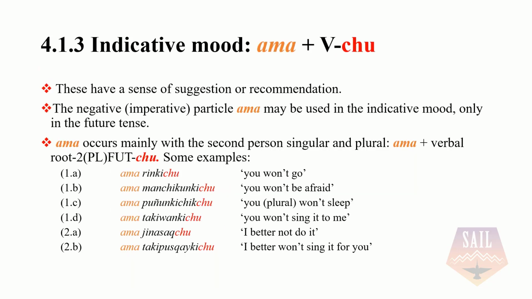We find that the particle ama may be used in indicative mood only in future tense and is mainly used with second person, singular or plural, as we can see in these examples. Ama ringichu, ama manchikungichu, ama punyungichekchu, ama takiwangichu, ama hinasakchu, ama takipusgaigichu. This is used to make suggestions or recommendations. Further studies are needed to see what kind of morphism the verb may have.